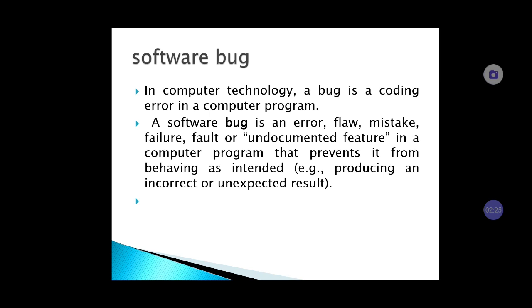A very important concept of software testing is the software bug. A bug is a coding error in a computer program. It has many terms. It can be an error, a flaw, a mistake, a failure, an undocumented feature. It prevents the program from behaving as intended, for example producing an incorrect or unexpected result.